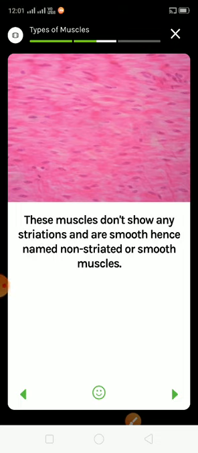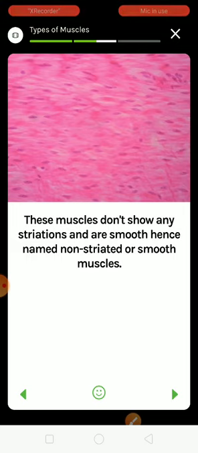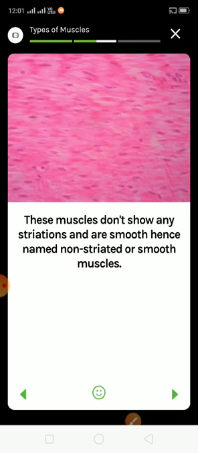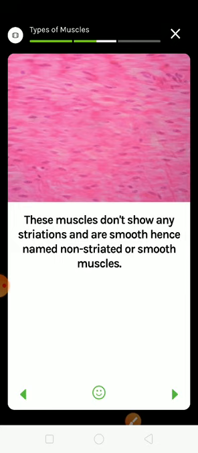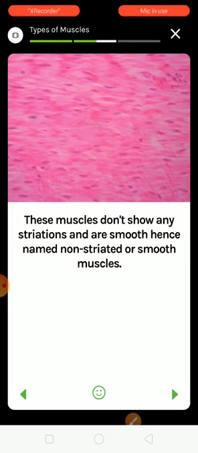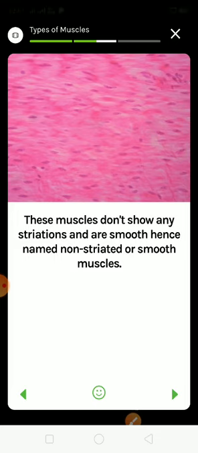Smooth muscle, other name is involuntary muscles. These muscles don't show any striations and are smooth, hence named non-striated or smooth muscle. Means these muscles look very smooth and we don't have any striation here.